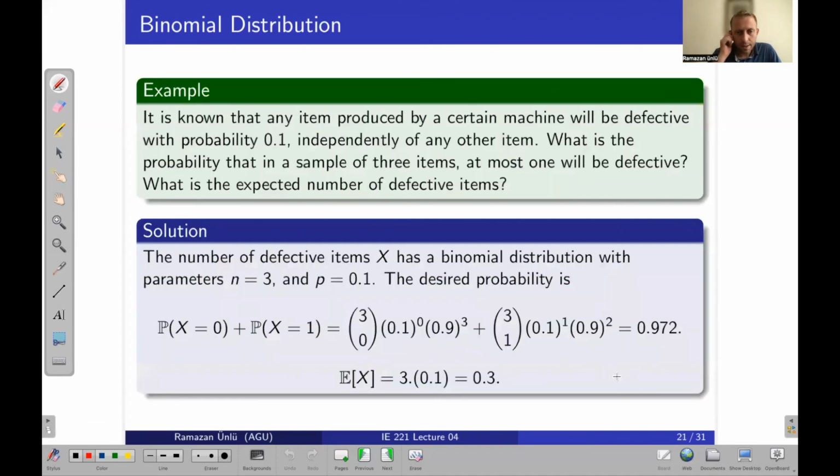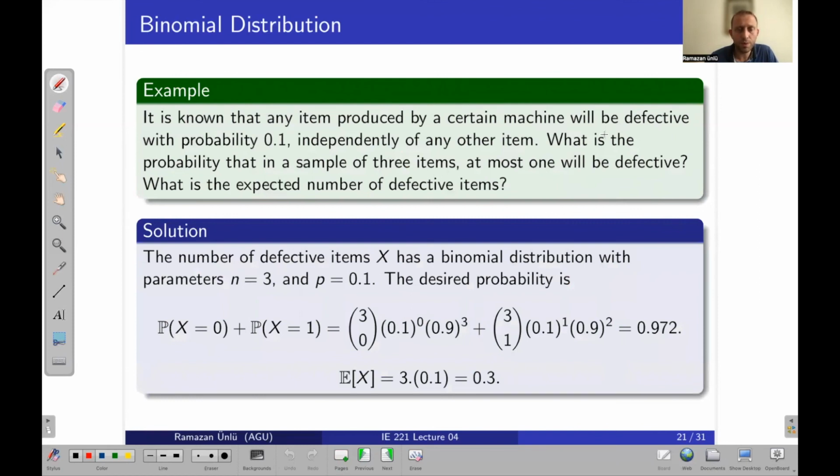Okay, so let's look at one example. Let's say it's known that any item produced by a certain machine will be defective with a probability of 0.1, independently of any other item. That means the defect rate is 0.1.